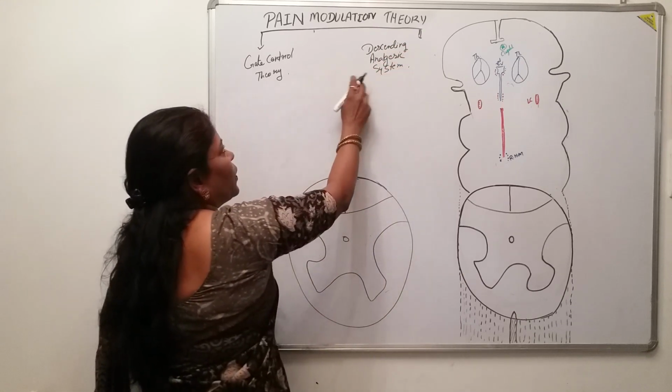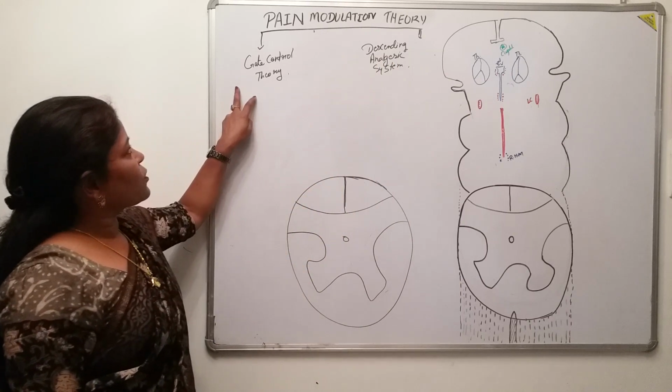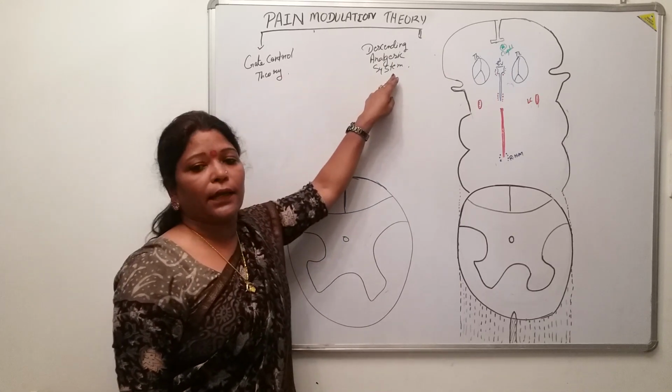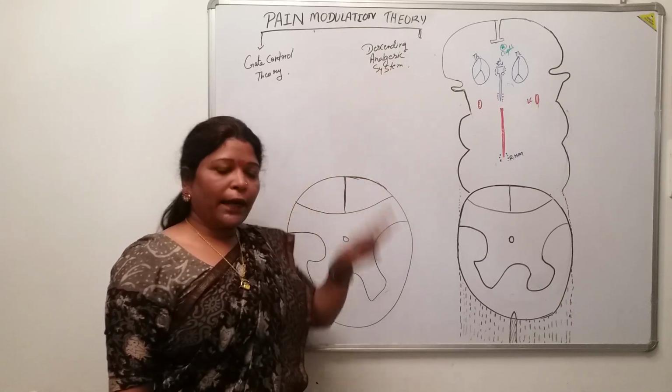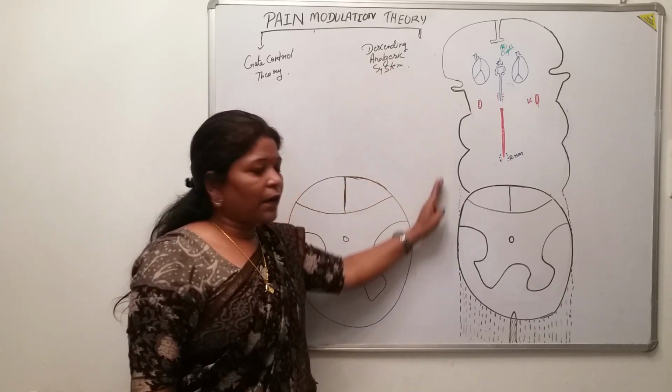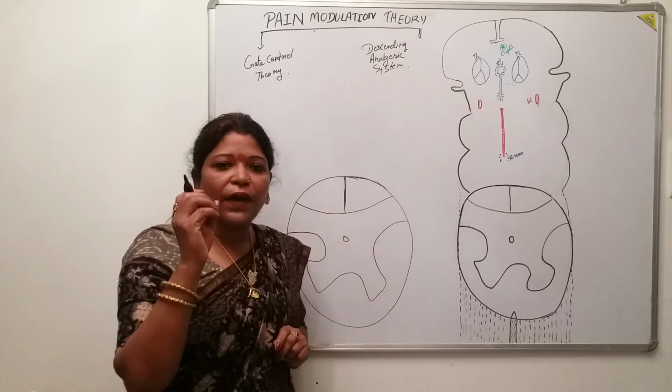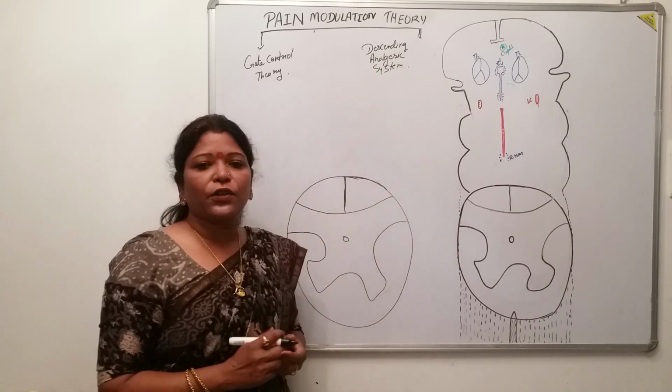Both the components of the pain modulation pathway, the gate control theory as well as the descending analgesic system, act inside the central nervous system, not outside the central nervous system. This is a very key point in this pain modulation pathway.